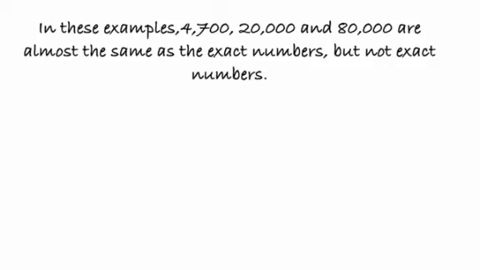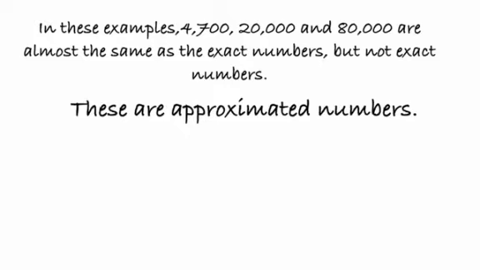So in these examples, 4,700 or 20,000 or 80,000 are almost the same as the exact number, but not the exact number. Correct? They are not accurate numbers, but they are nearer to the accurate numbers.